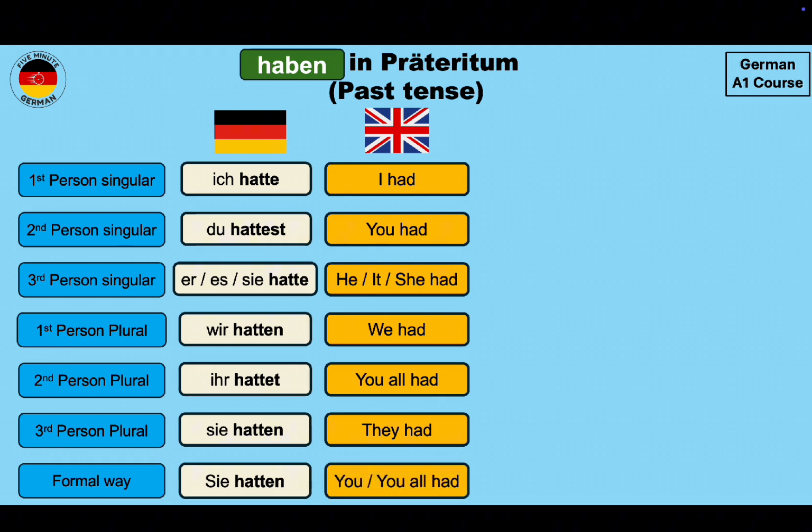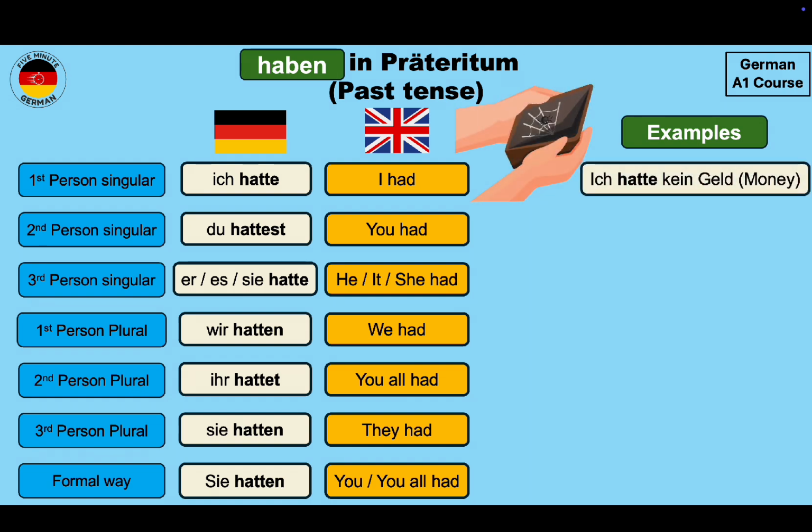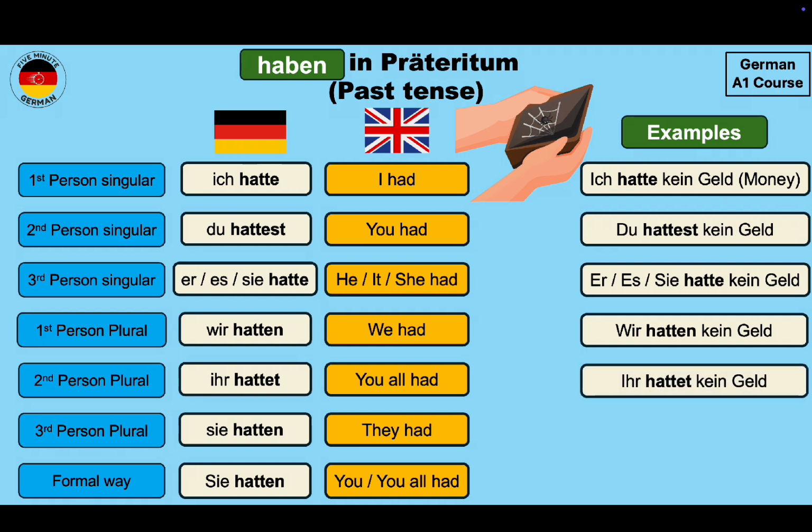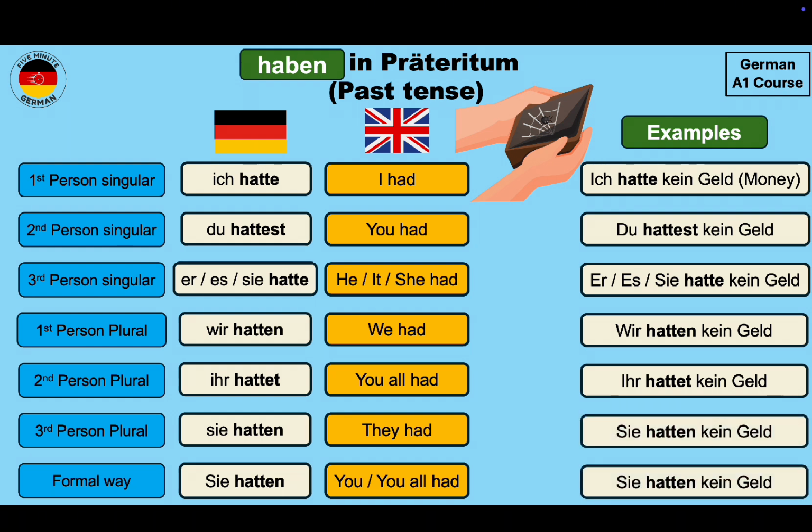Let's take some examples to practice these conjugations. So an example sentence will be Ich hatte kein Geld. I had no money. So Geld means money. With the second person singular it will be Du hattest kein Geld. In the third person singular it is Sie hatte kein Geld. In the first person plural it will be Wir hatten kein Geld. In second person plural it will be Ihr hattet kein Geld. In third person plural Sie hatten kein Geld, and the formal way will be Sie hatten kein Geld. So this is how you can conjugate the verb haben in past tense or Präteritum.